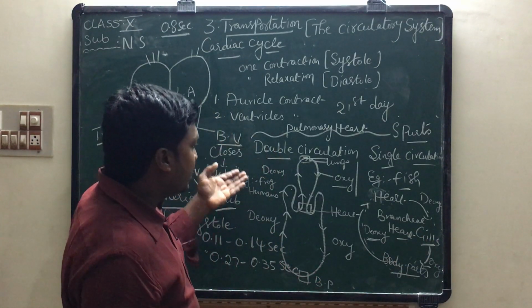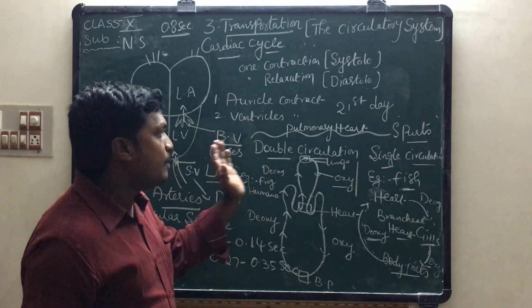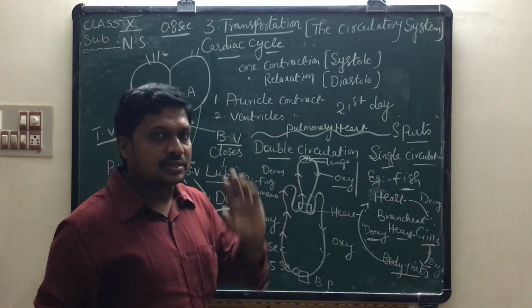Double circulation is seen in frogs, humans, etc. Single circulation is seen in fish. This is a comparative study on double circulation and single circulation.